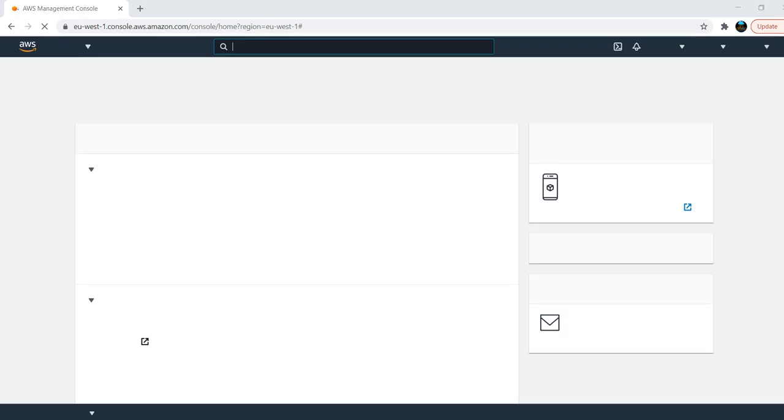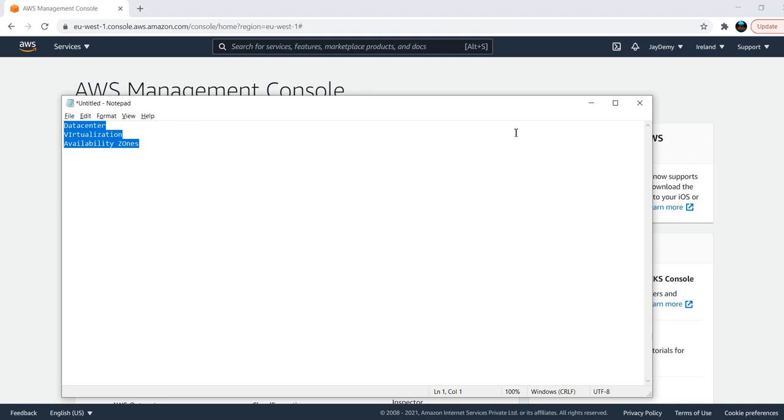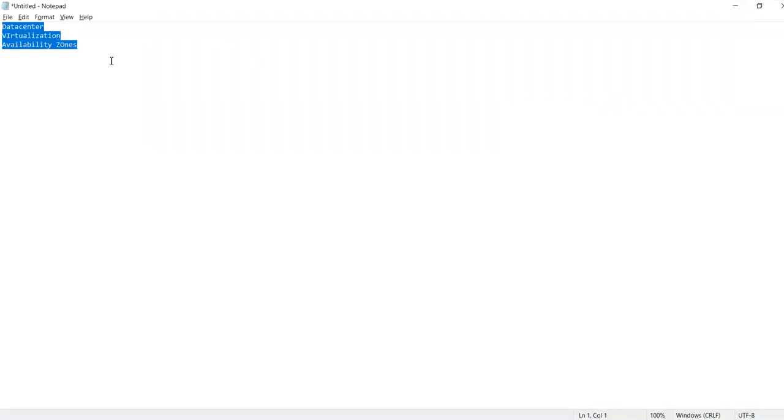So today we are discussing AWS VPC. This we have discussed yesterday.